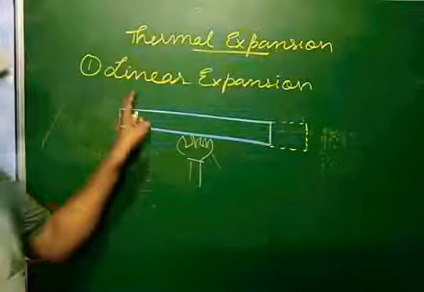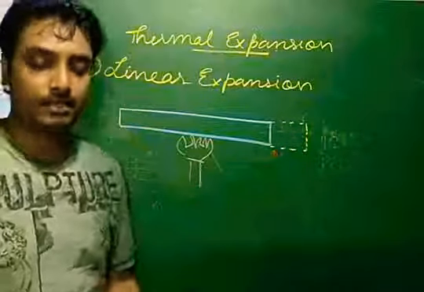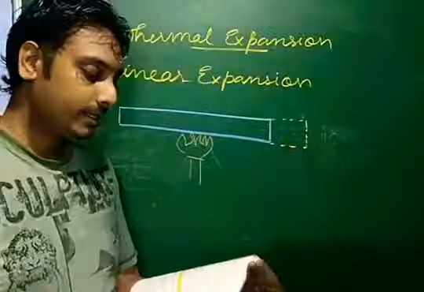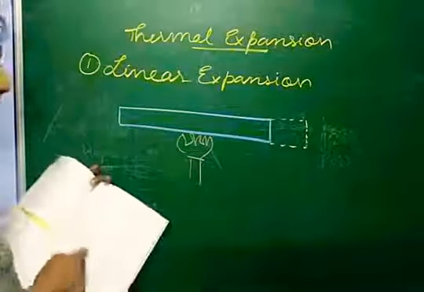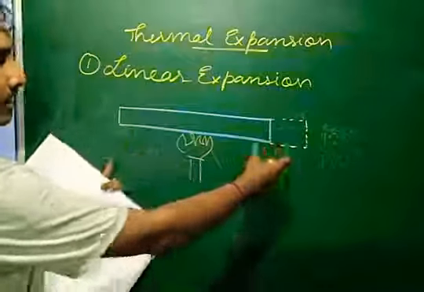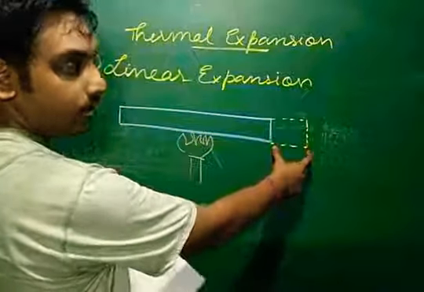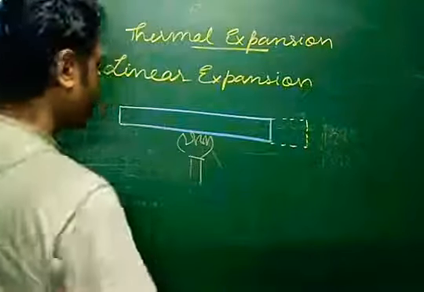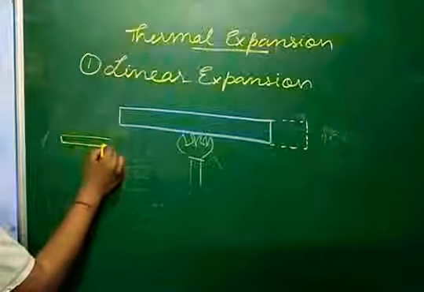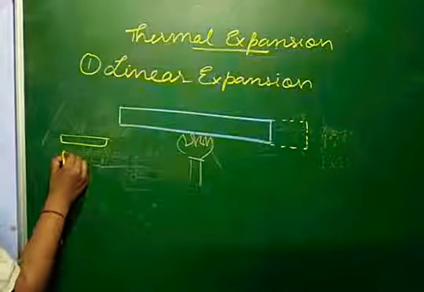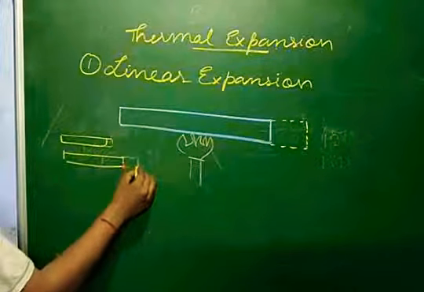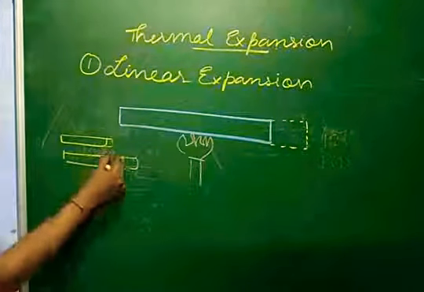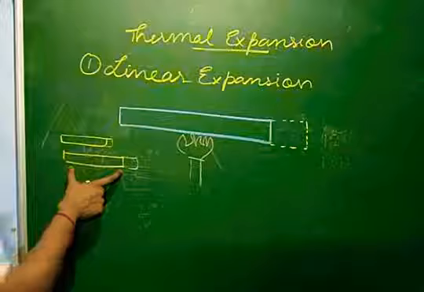Okay, so the increase in length depends upon three things. The first one is the original length. If this is longer, the expansion also will be more. Why? Just see this case. Suppose one iron rod is like this and another iron rod is like this. If this one expands this much, this one will expand a little more. It depends upon the size of the rod that we are using.